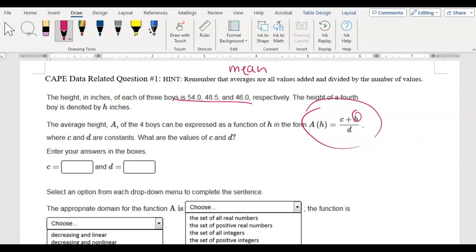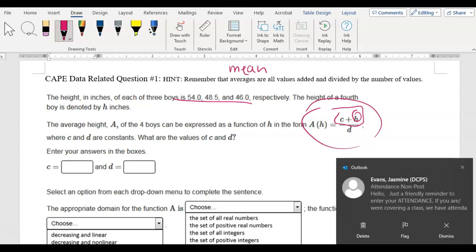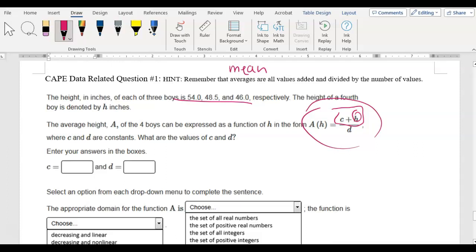So if we are adding up all of the boys' heights and then dividing by the number, we have 4 boys, right? So we would divide by 4. So 4 is going to go there. Now C, remember h is the height of the 4th boy that we don't know. But C then would have to be the heights of all the other boys. So we would add 54 plus 48.5 plus 46. And you can use your calculator or your brain. It doesn't really matter here.